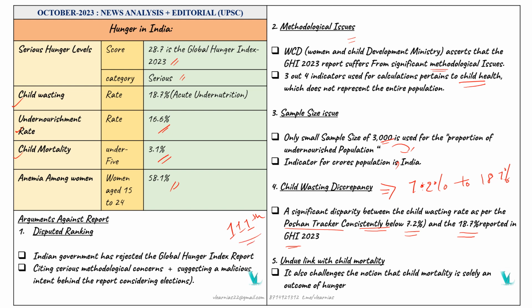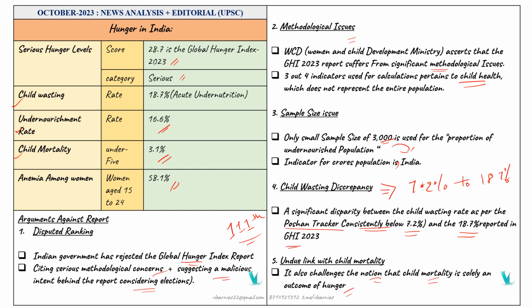The next one is about the undue link with child mortality. It challenges the notion that child mortality is solely an outcome of hunger. As for the disputed ranking, the Indian government has rejected the Global Hunger Index report, citing methodological concerns, and suggesting malicious intent in the timing of the reporting, considering the elections.